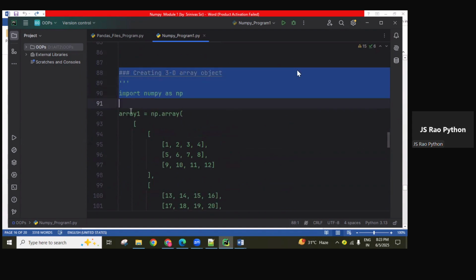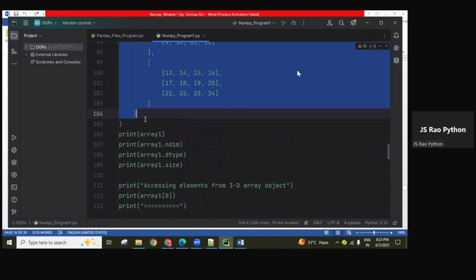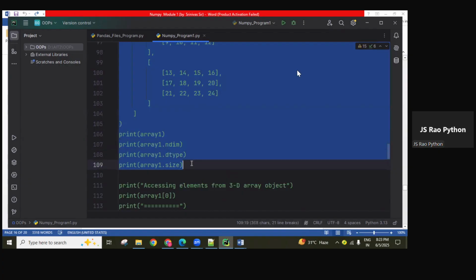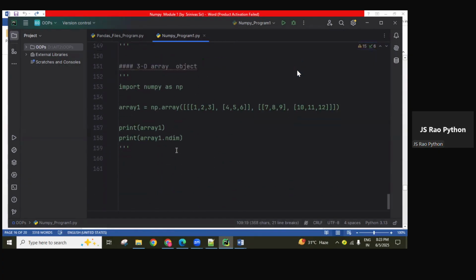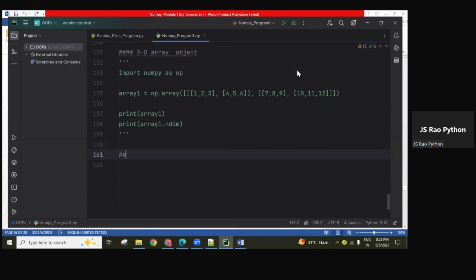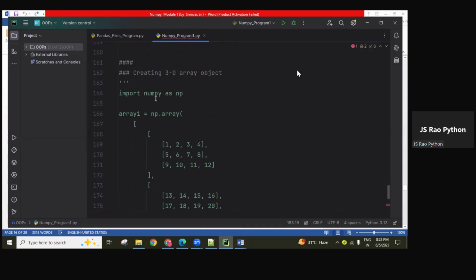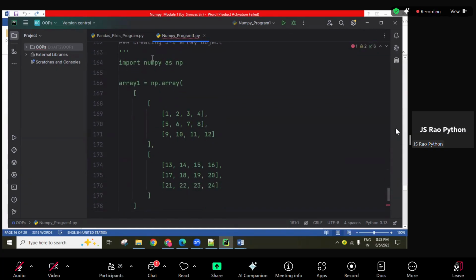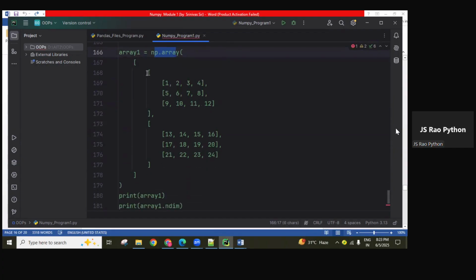Here I'll use a 3D array, or 2D array, whatever you want. Okay, I created a 3D array, guys. The module is imported, and I used the array function.